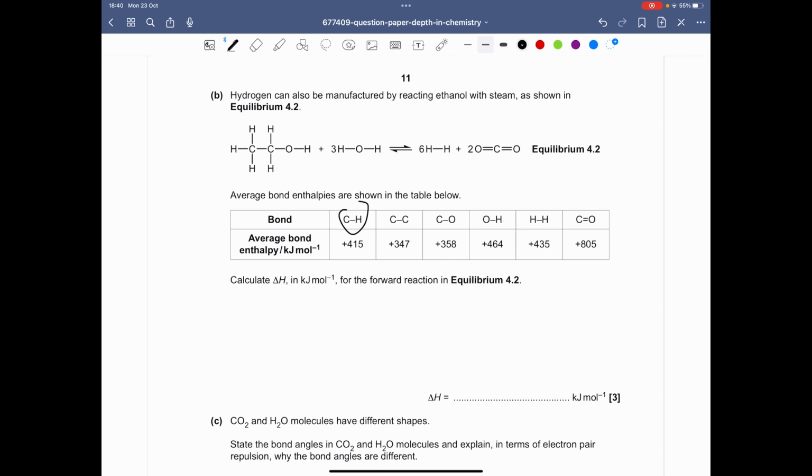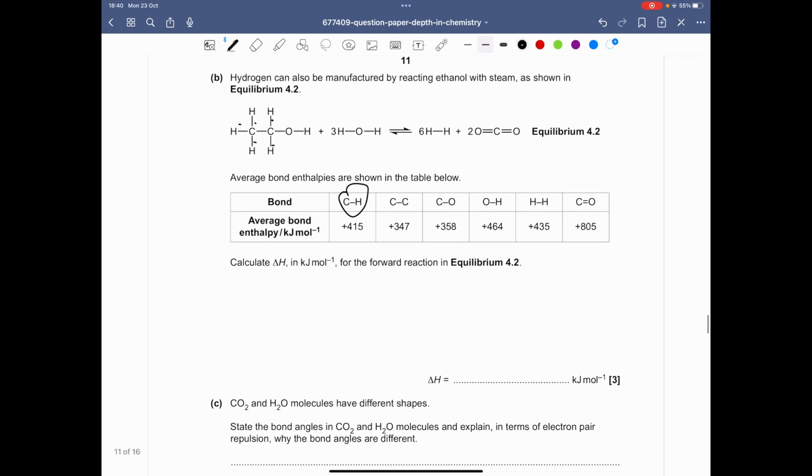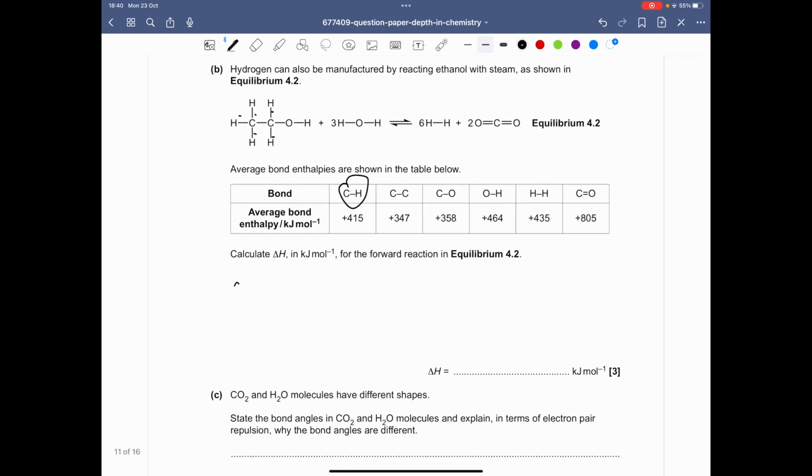So let's start with C to H first. Let's see how many there are. So there's 1, 2, 3, 4, 5. So there's 5 altogether between the reactants and the product. So we're going to have 5 multiplied by 415. Let's do the reactants first, because you could use a Hess cycle, but I use the formula. I had to stop saying obviously. So we're going to use the enthalpy change of the products minus the enthalpy change of reactants to give us the overall enthalpy change.